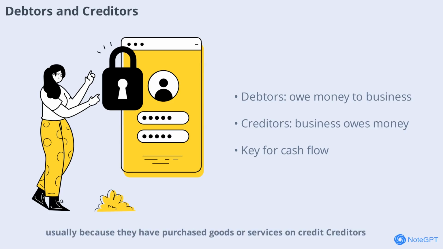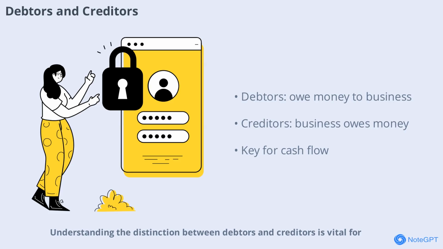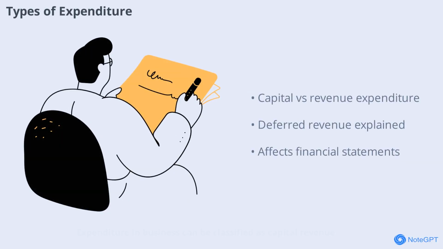Debtors are individuals or entities who owe money to the business, usually because they have purchased goods or services on credit. Creditors, in contrast, are those to whom the business owes money for goods or services received on credit. Understanding the distinction between debtors and creditors is vital for managing cash flow and assessing the financial position of a business.